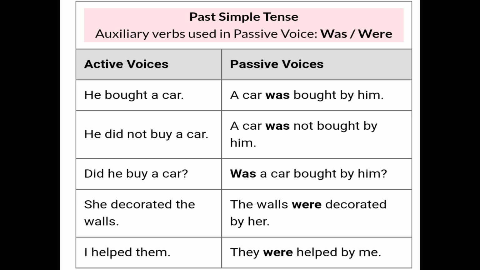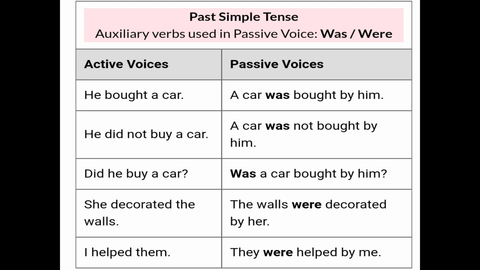Then the next one is simple past tense. Now in simple past we use was or were. Like look at this table. He bought a car. A car was bought by him. Now what is the subject? He, and bought is the verb, then a car is the object. So when we change into passive voice, it will become a car was bought by him.